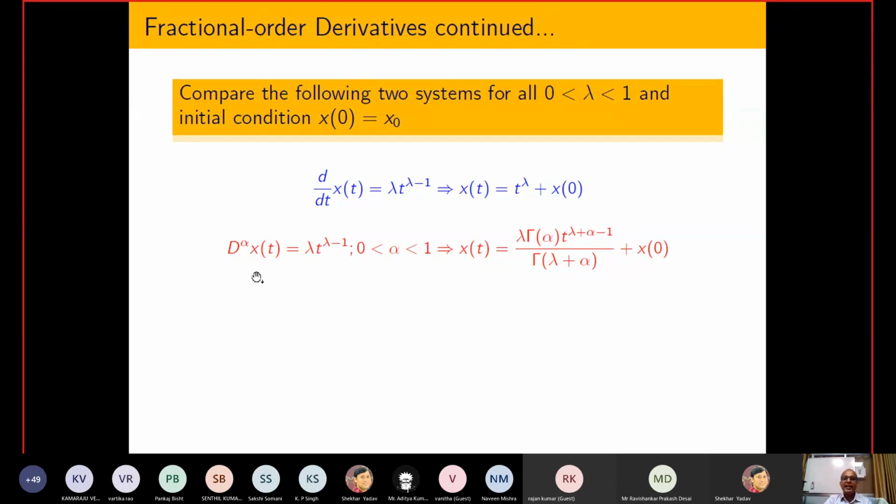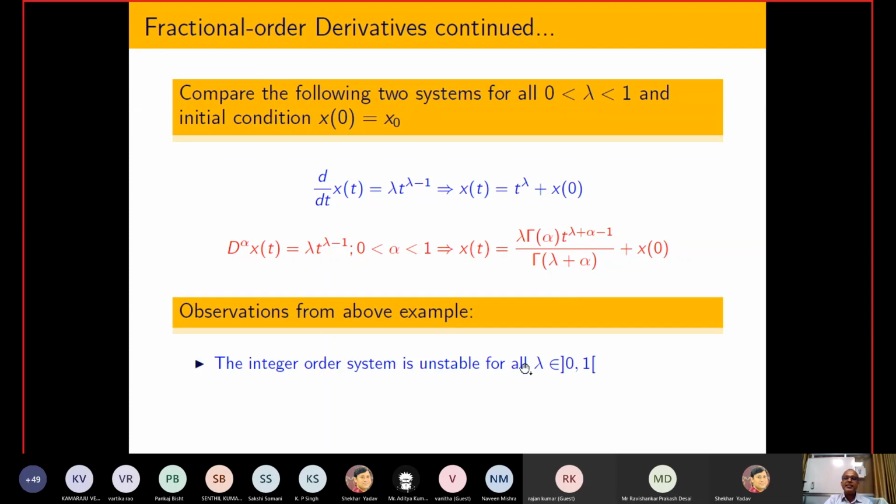So they are saying that in the case of the integer order derivative, if you apply some kind of fractional order derivative, and it is very clear from this example, that for a certain range of lambda, if it lies from 0 to 1, then the fractional order system is stable, but the integer order system is always unstable.